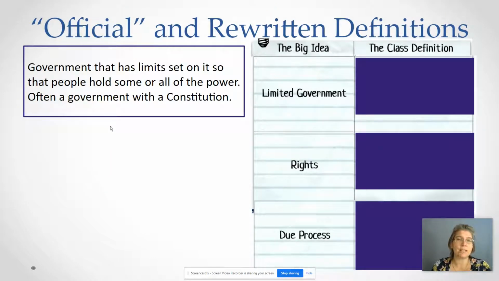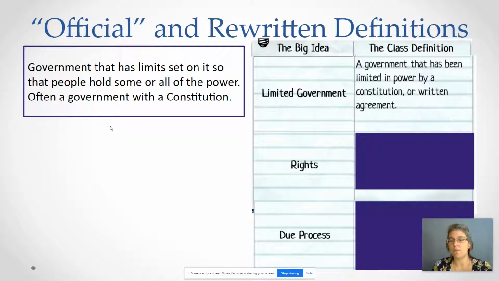Okay, 3 more big ideas to look at. First, which is the third, limited government. Government has limits set on it so that people hold some or all of the power, often a government with a constitution. So a rewritten definition, government's been limited in power by a constitution or written agreement. So here we have a government where people keep some of the power. Okay, not all the power is given to the government. We retain rights, we retain power, we decide our government.